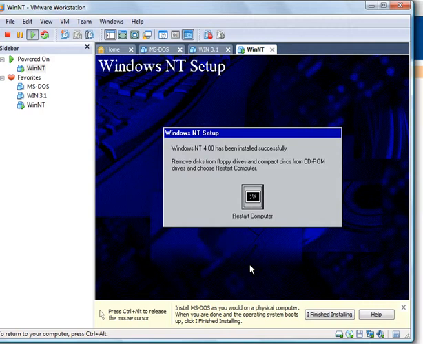So it's been installed successfully, and now what we have to do is it wants us to remove any disks so that it can reboot from the. Let's see if I can get control of my mouse here.